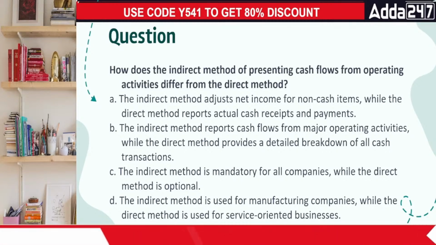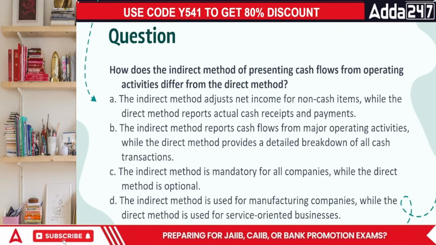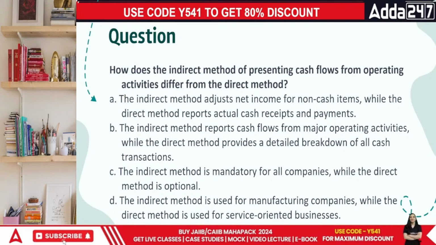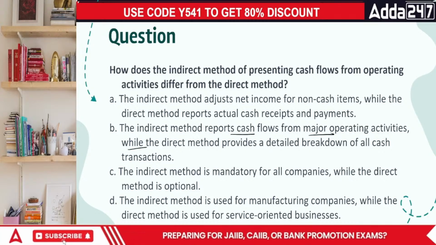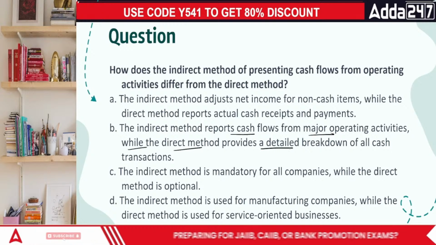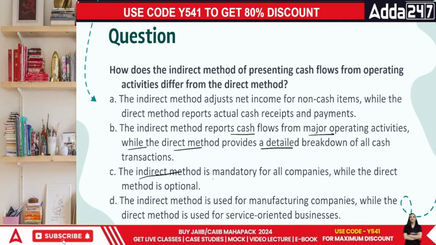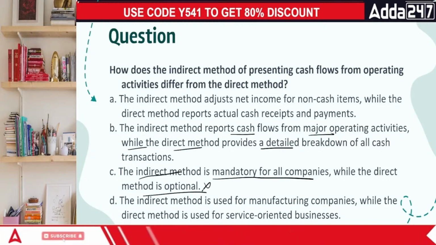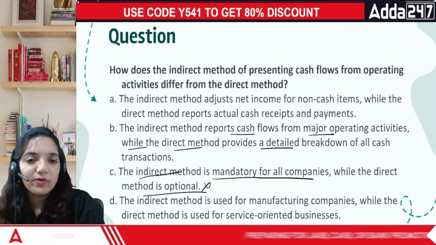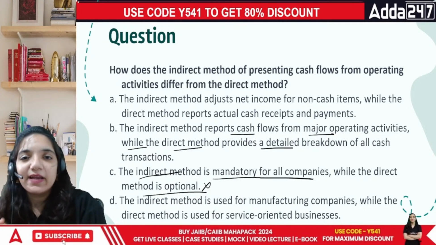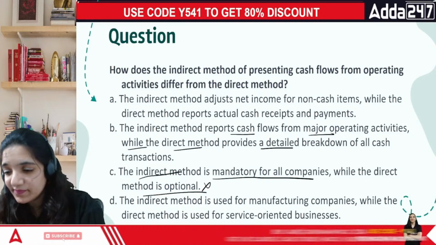Then the direct method actually reports it. It records actual cash receipts and cash payments. Indirect method reports the cash flows of the major operating activities, while direct method provides a detailed breakdown. Indirect method is mandatory for all companies, while direct method is optional. No, no, this is just not there. Overall, SEBI has suggested that you should always show your books of accounts as per the indirect method only.